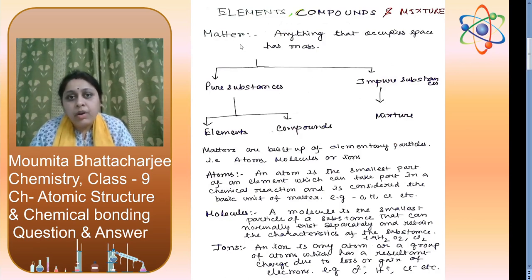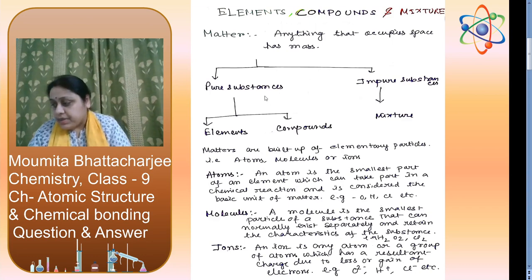We know all about matter. Matter is anything that occupies space and has mass. Matter is classified as pure substances and impure substances. Pure substances are again classified as elements and compounds, and mixture is an example of impure substances.